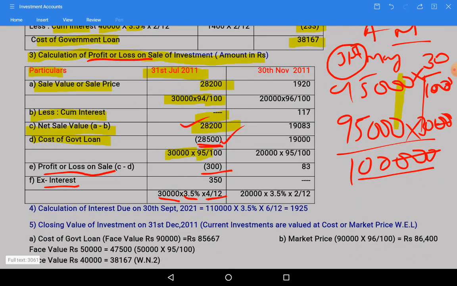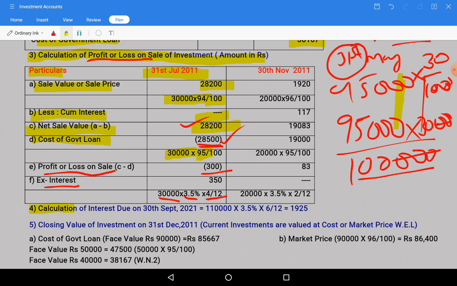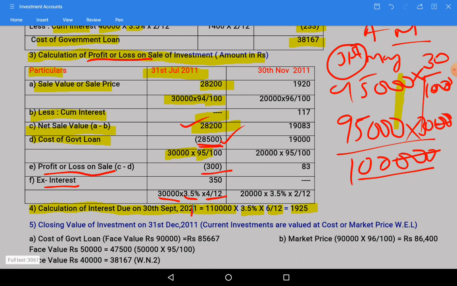Here I made the calculation also for the calculation of interest due on 30th September. 1,10,000 into 3.5 into 6 by 12, it will be 1925. Okay, interest calculation we have done. So just a small change, it is 11, not 21.